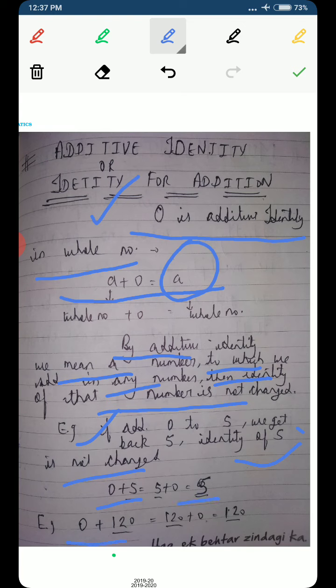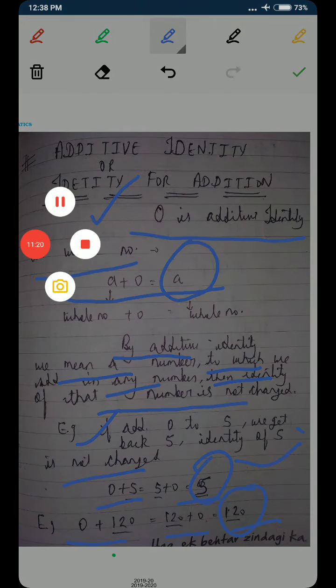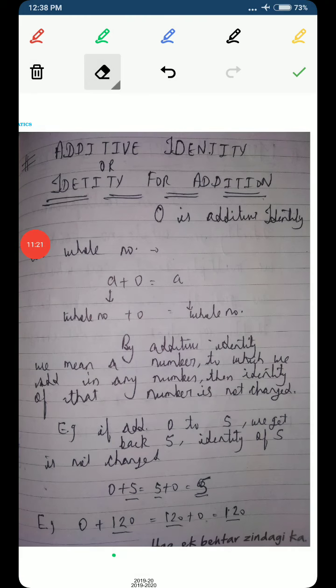If we add 0 to 120 or add 120 to 0, the answer is still 120. Means identity is not changed. So 0 is known as the identity, but the most important point is that 0 is the additive identity. It is the identity for addition, not for the other operations.